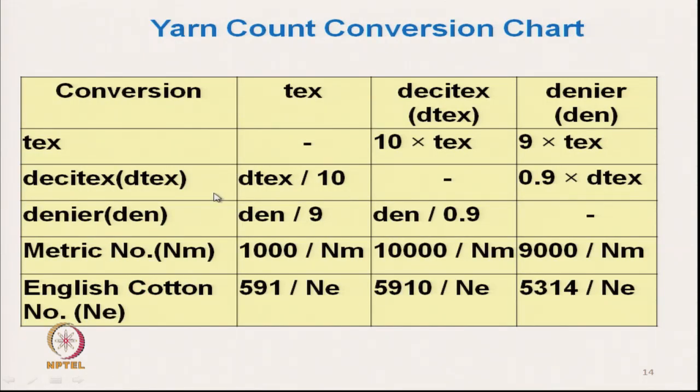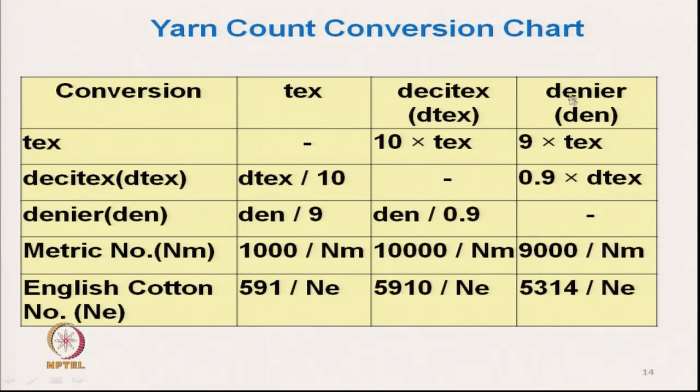Now, let us see how to convert one count system to another count system. This we can calculate, but this table will give us direct count conversion. From text to text, it is directly a text value, and if you want to take the text value to decitext, say we have one yarn of 10 text.